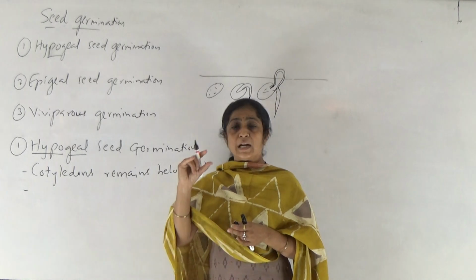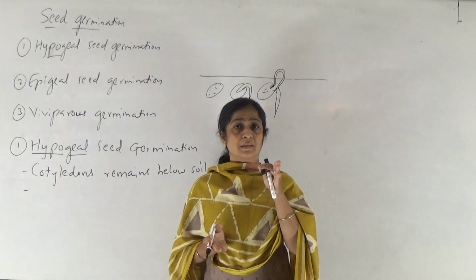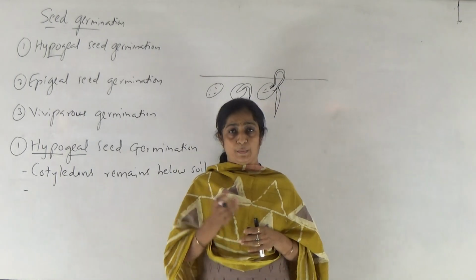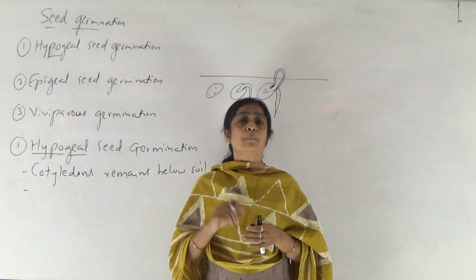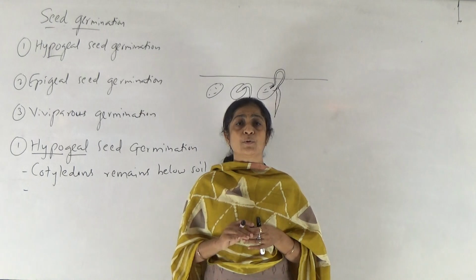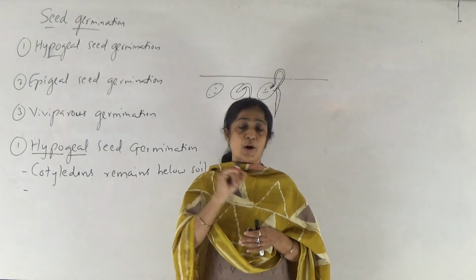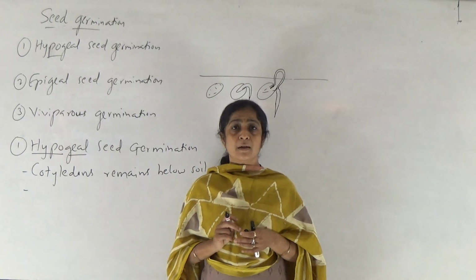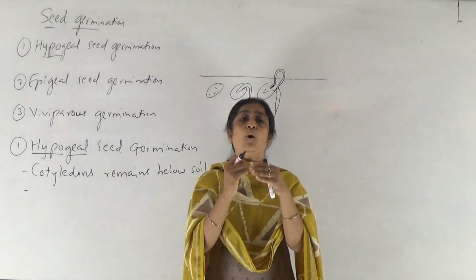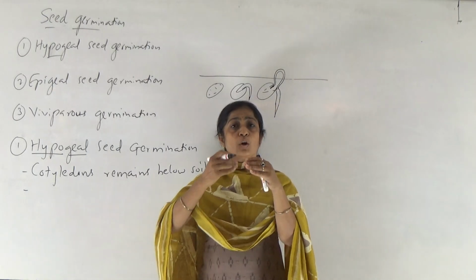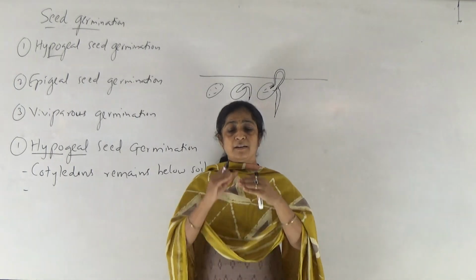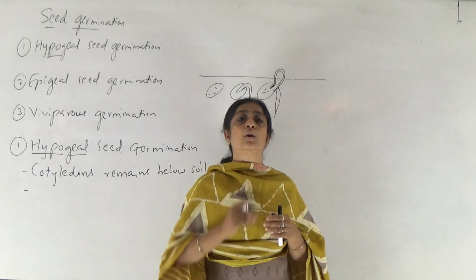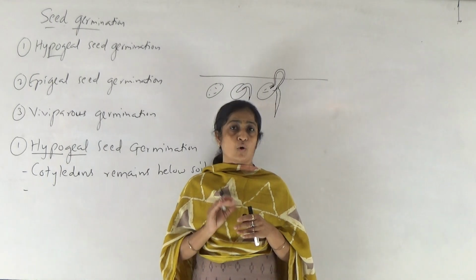That embryo axis has two terminals, two tips, radicle and plumule, and there is a cotyledon attached with this embryo axis at a point. That point is known as the first node. The part of the embryo axis below the cotyledon is known as hypocotyl, and the part of the embryo axis above the cotyledon is known as epicotyl.